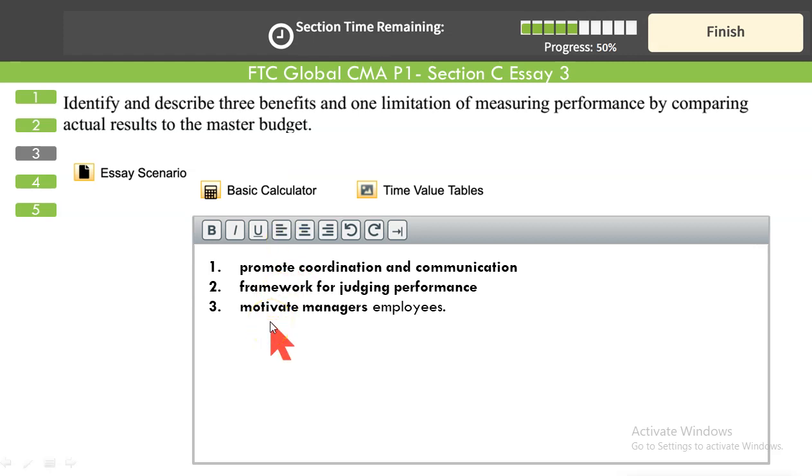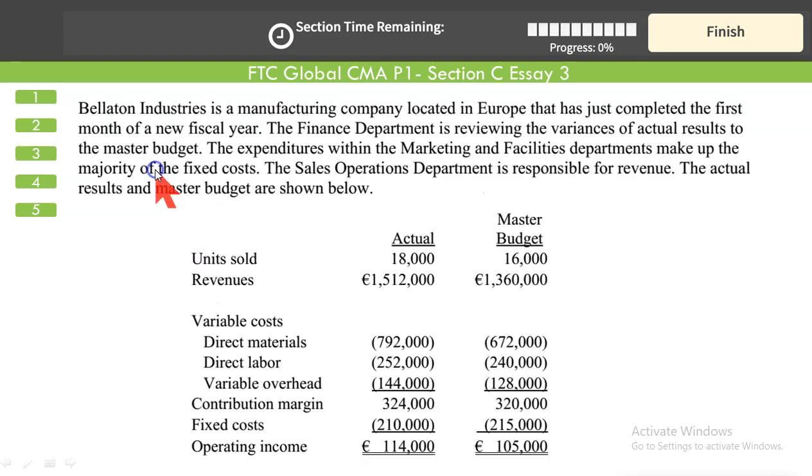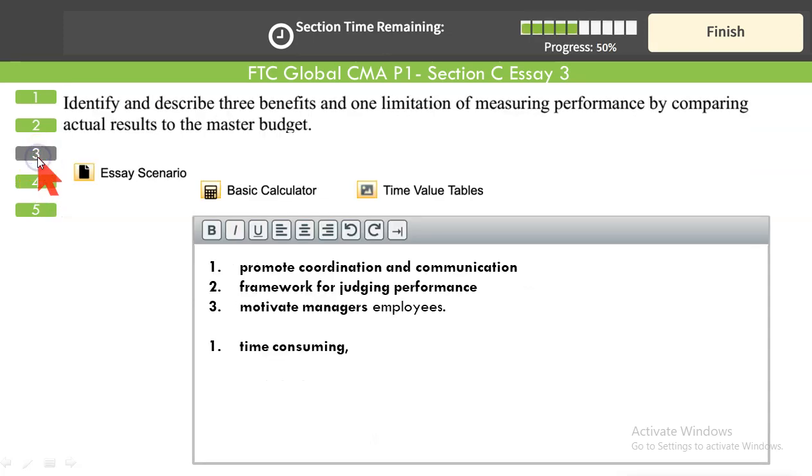Setting high, challenging targets in your static budget. Like in this case, we had 16,000. We could have set it at 20,000. This high target might have been viewed by some employees as unrealistic, but for some it would have been a motivating target. They would have put more effort into it, right? So it is possible that some employees take it seriously. So it motivates managers and employees to achieve the target.